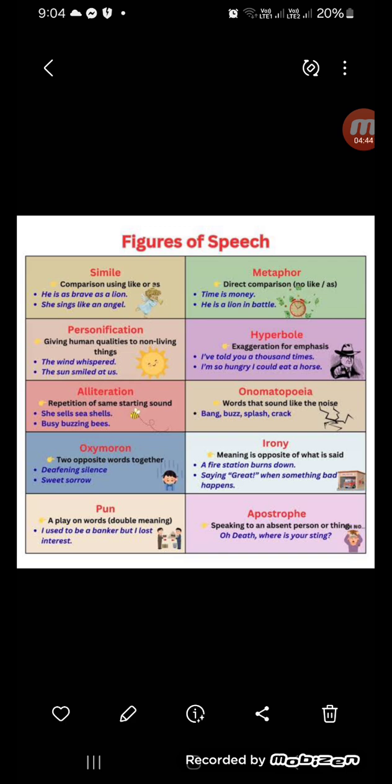Saying great when something bad happens. Can we say great when something bad happens? No, of course. We should show a kind of pity.